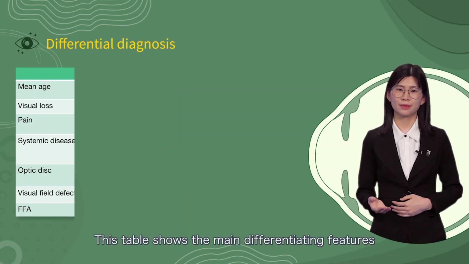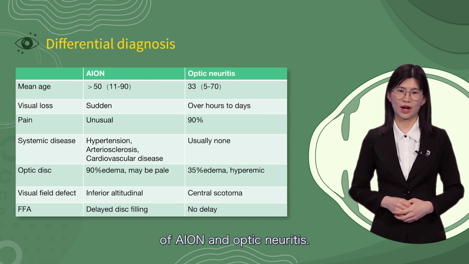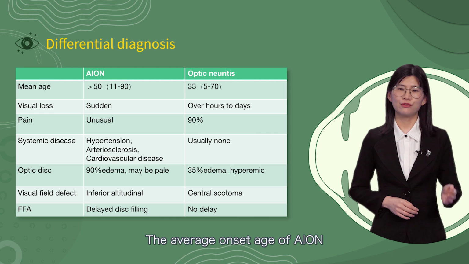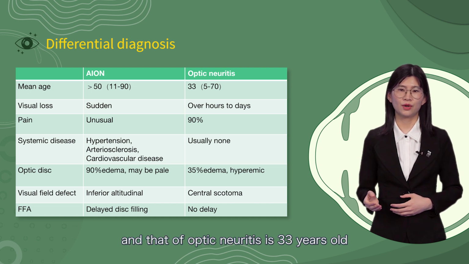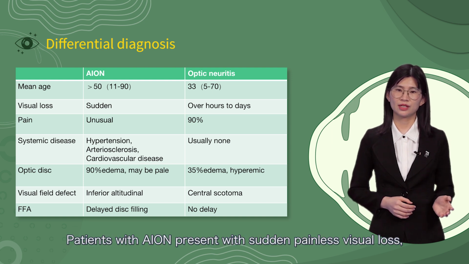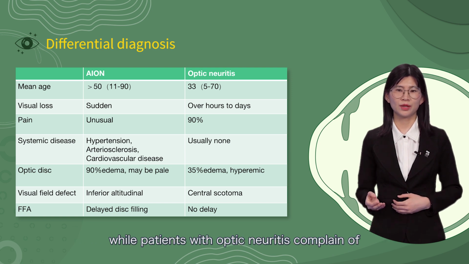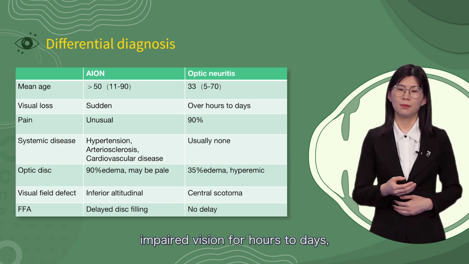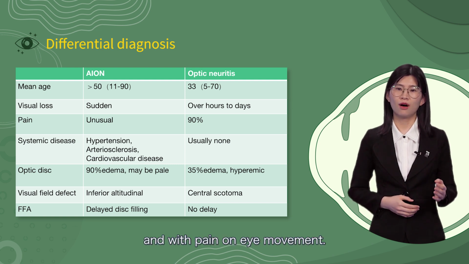This table shows the main differentiating features of AION and optic neuritis. The average onset age of AION is usually more than 50 years old, and that of optic neuritis is 33 years old. Patients with AION present with sudden painless visual loss, while patients with optic neuritis complain of impaired vision for hours to days, and with pain on eye movement.